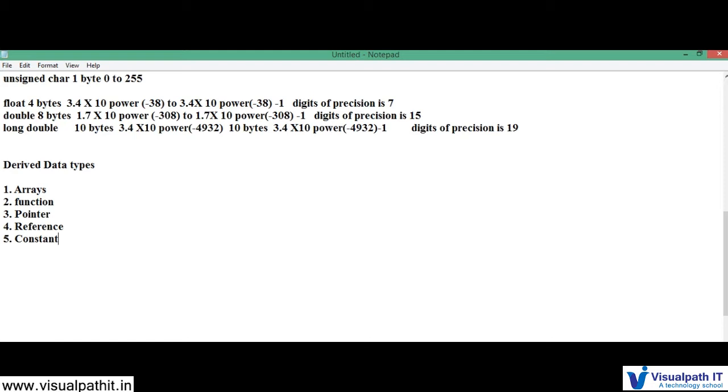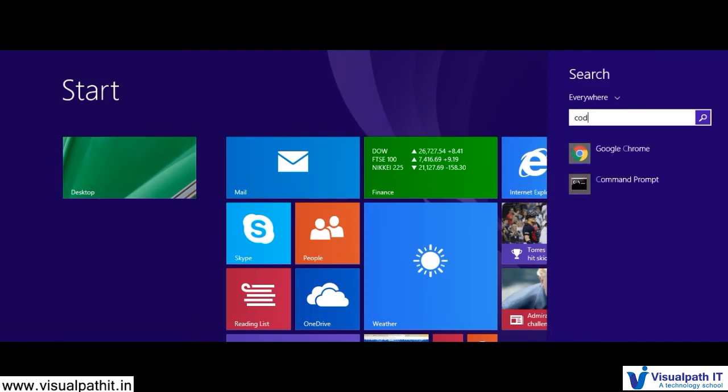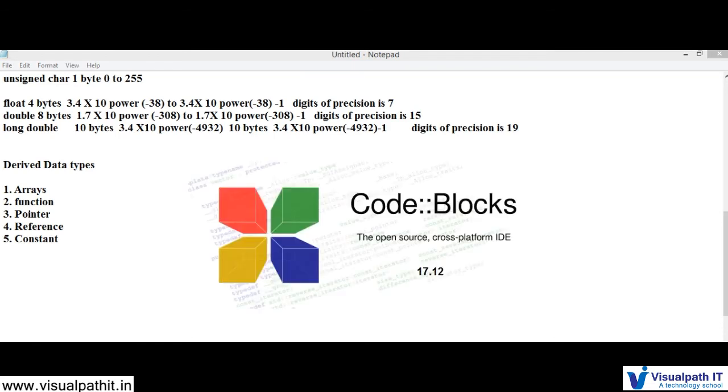Now shall we see how we can do this in a program? Let me just open Code::Blocks. As I told you in my first class, we'll be using Code::Blocks for developing any C++ code. So let's just wait until it opens Code::Blocks.